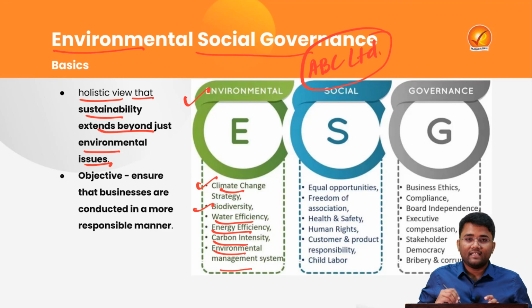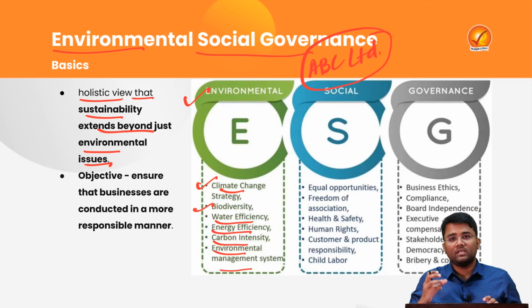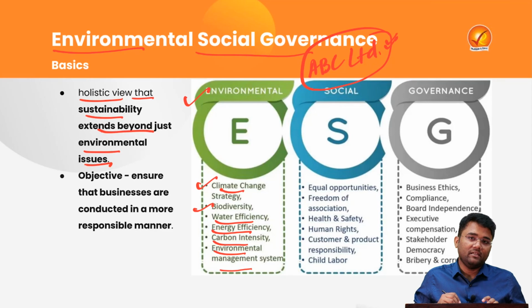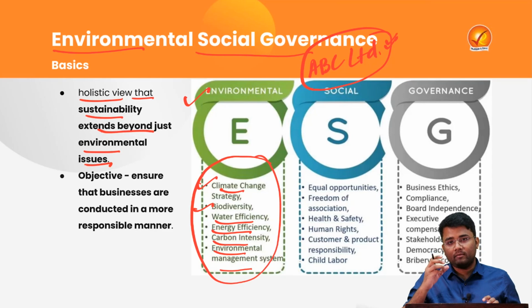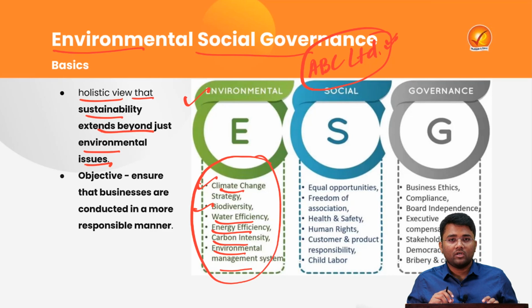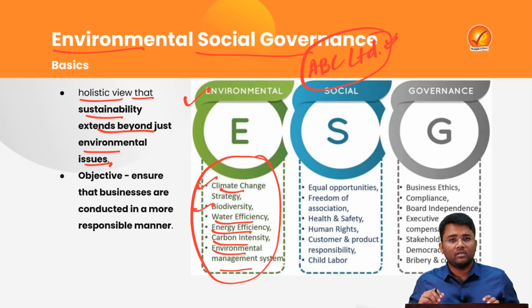Okay, then under this ESG framework, what the regulators will be looking at is whether this ABC Limited is following the environmental framework parameters or not, whether they are using water efficiently, whether they are polluting the environment, whether they are leading to deforestation, whether they are leading to high carbon emissions, whether they are giving products that are unsustainable for the environment.